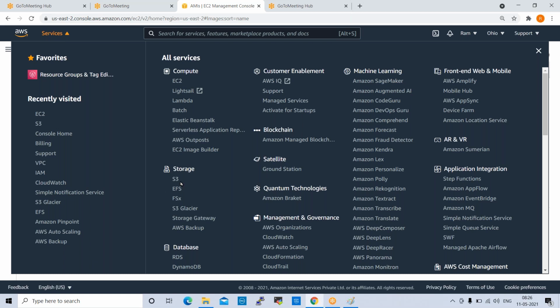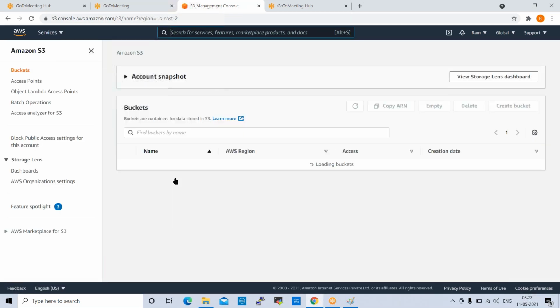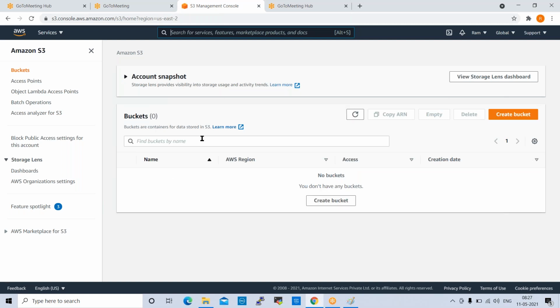Go to Services, Storage, S3. Now I want to create one S3 bucket. S3 is a global service. It is not specific to any region. So when you create an S3 bucket in the APAC region, if you move to the Americas region or Europe region, you can access it from that region also.